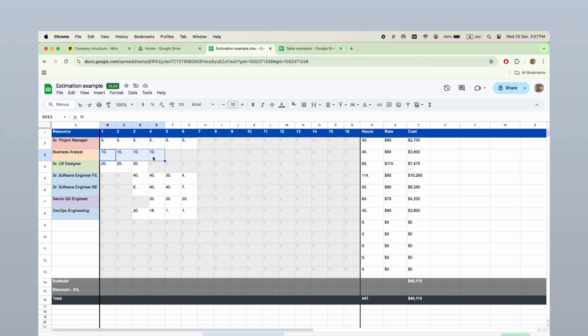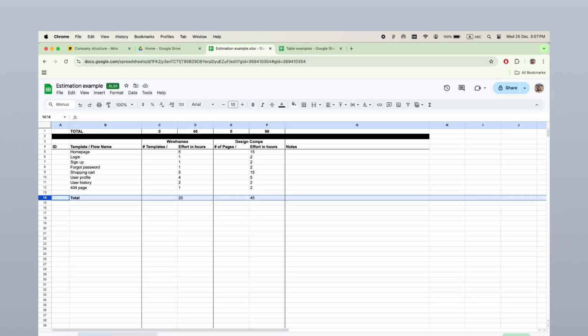Then we understand that we would need, let's say, around 40 hours of business analyst time to get all requirements. And we would need also at least a part-time QA engineer to be able to test all work that would be done by developers. So that's an example of real estimation.